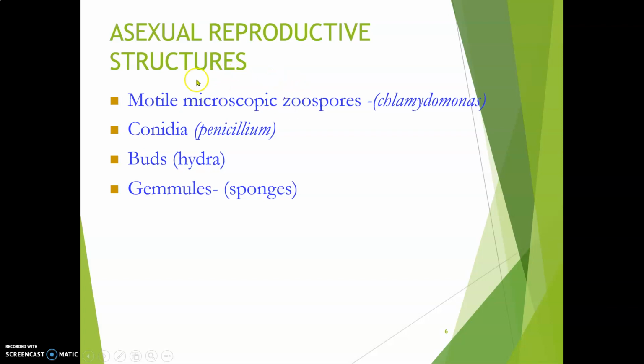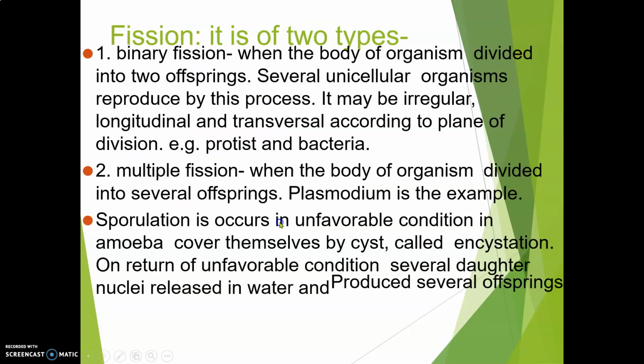Now, there are different types of asexual reproductive structures which are produced in the different modes of asexual reproduction. Like there can be motile microscopic zoospores, like in the case of Chlamydomonas, or there can be conidia which are produced for the asexual mode of reproduction in Penicillium, or there can be buds like in the case of hydra, or there can be production of gemmules in the case of sponges.